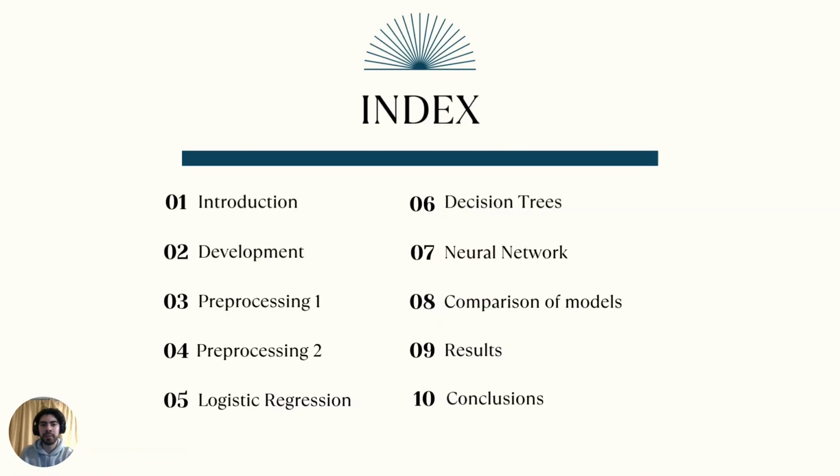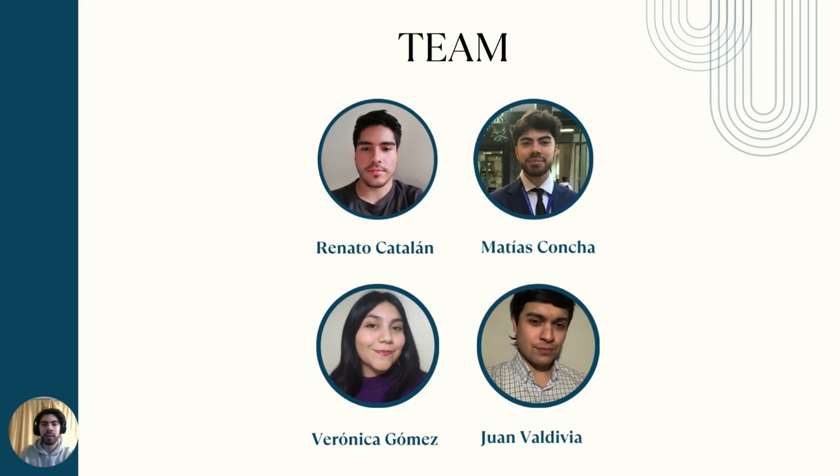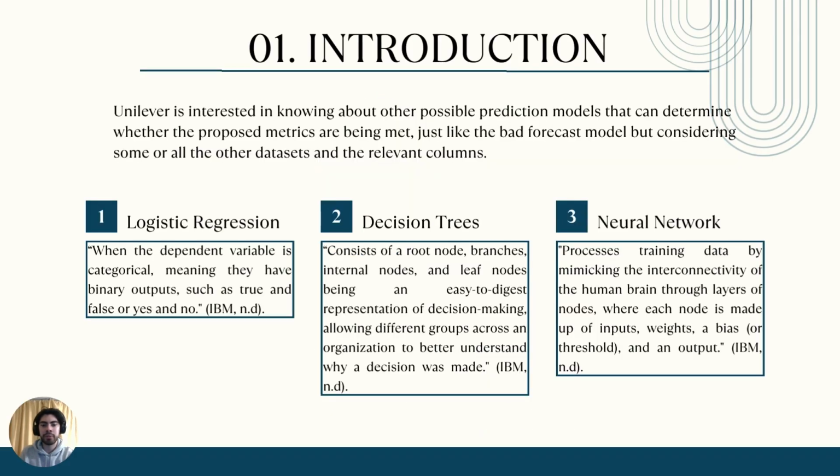This is our index for today, our team. And first one, we have the introduction. Unilever wants to know about some possible prediction models that can forecast bad predictions, which could complement their previous bad forecast models. We chose three algorithms: logistic regression, whose dependent variables are categorical, so binary; then decision trees, which are like branches that break down; and finally, neural networks, which process data like a human brain once they are trained.